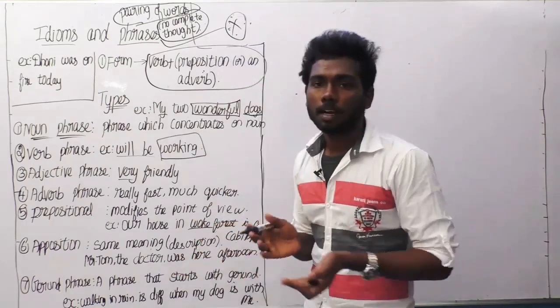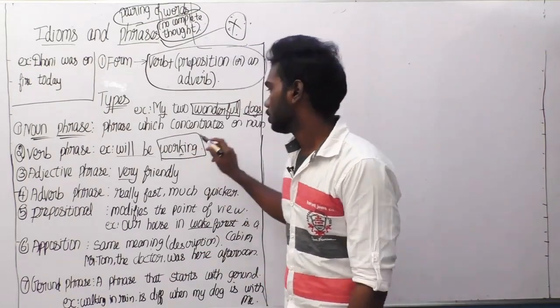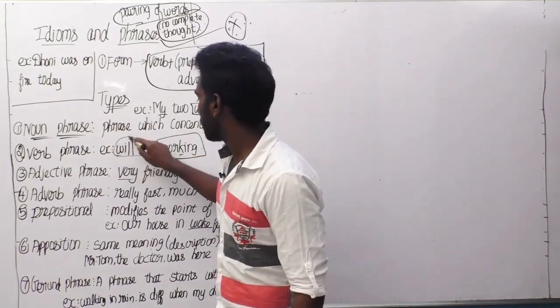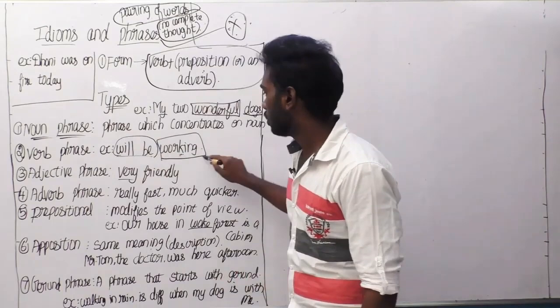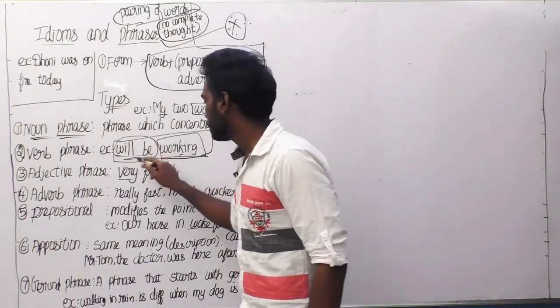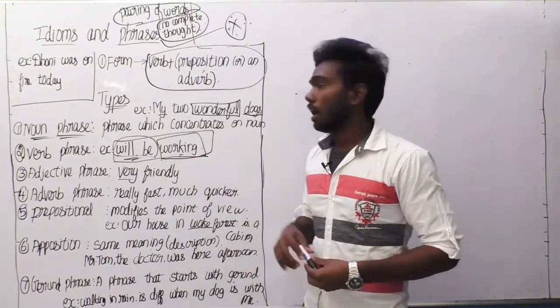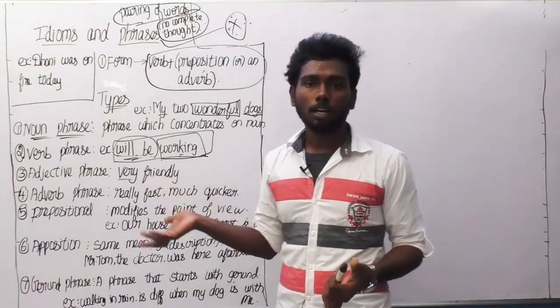Generally, what is a verb? An action is a verb. So working will be the verb here. A thing which concentrates on the verb, so this completely is a phrase. And these two sentences concentrate on the verb working. So a phrase which concentrates on the verb is called a verb phrase.